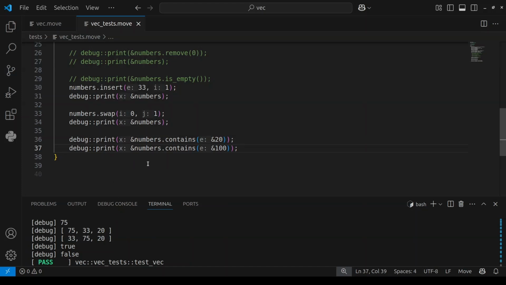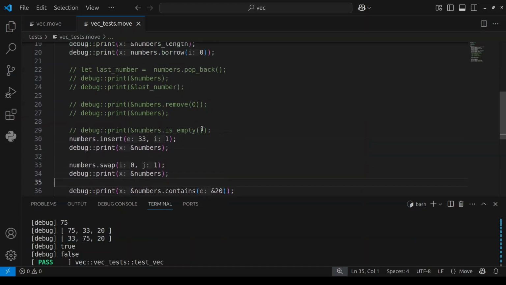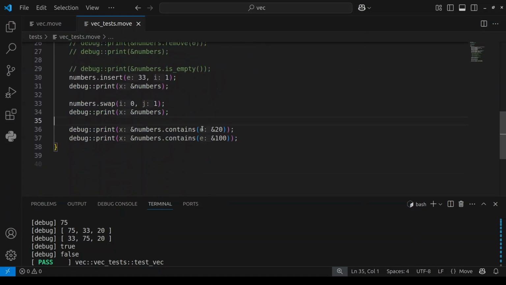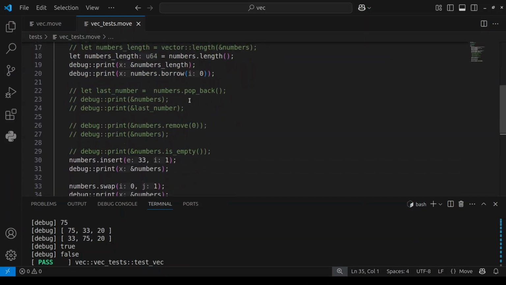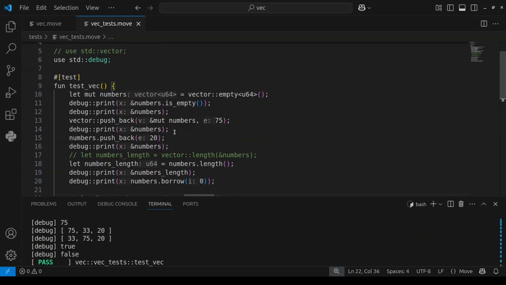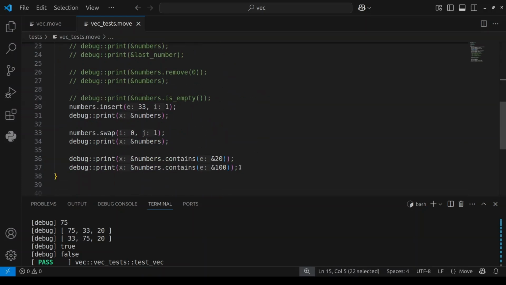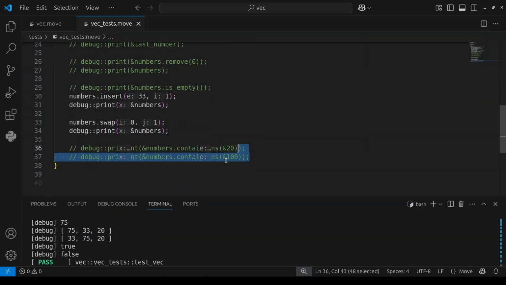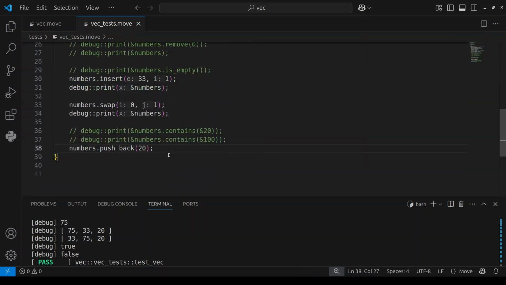First of all, let me add one more element to the vector. Let me push back here and add another element. I'm going to comment this out, then add 100 to our vector.